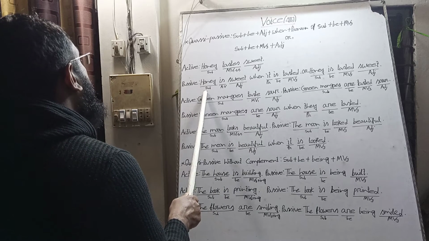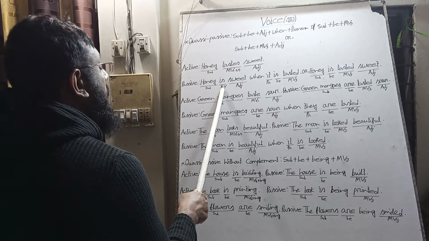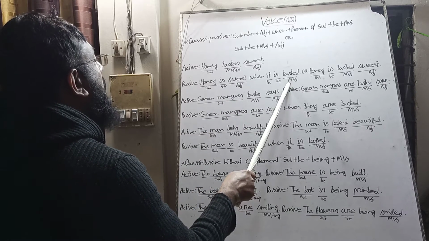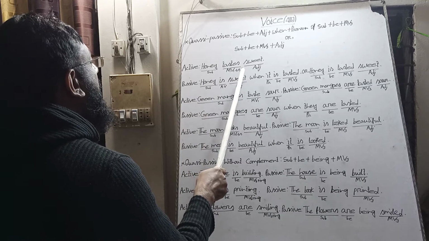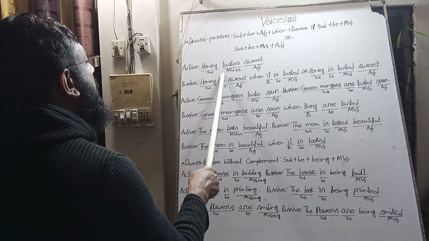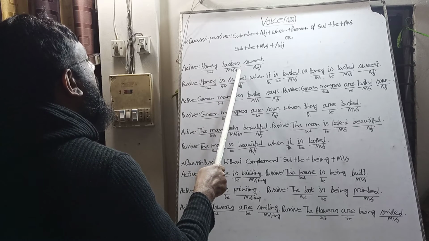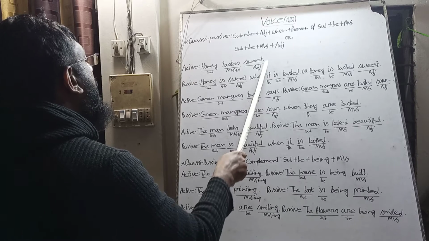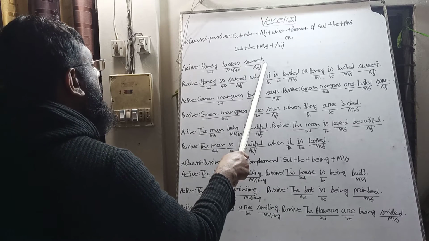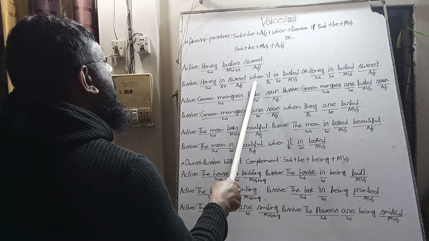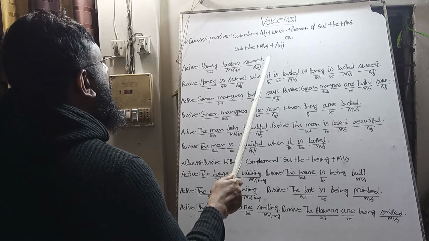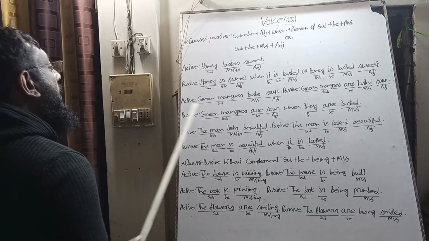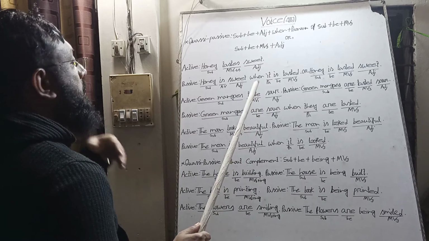Honey, the subject will be the subject, and the verb will be omitted, and we will bring the present form of the main verb taste. Honey is third person singular. It is present indefinite tense. So the verb taste will take s, and the adjective will come. We will bring the adjective sweet, and we will remove when, the pronoun it, the verb is, and it will be active voice from passive.